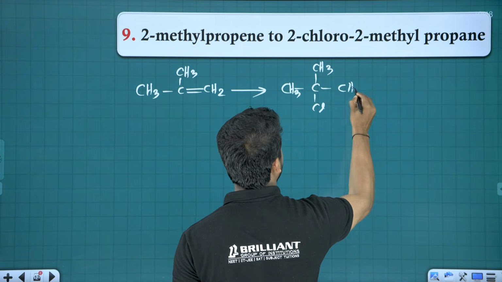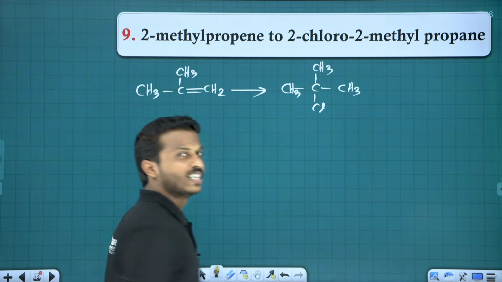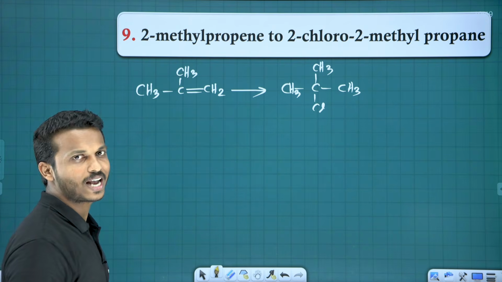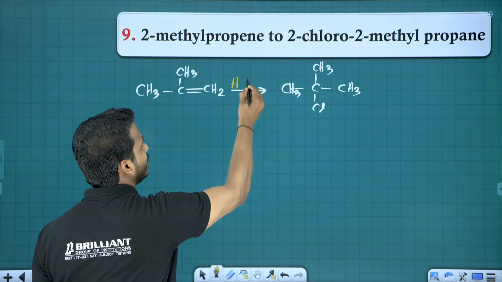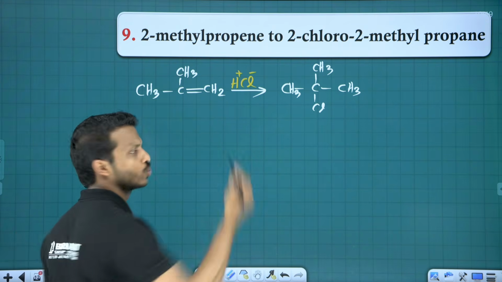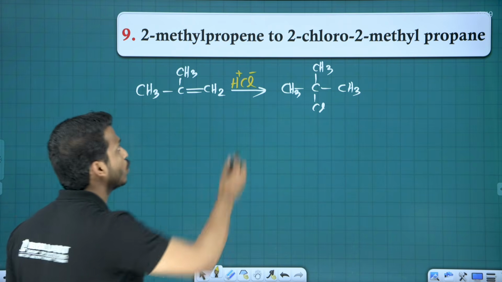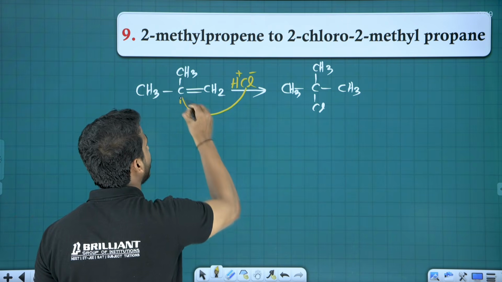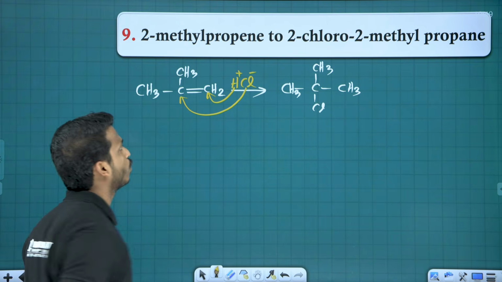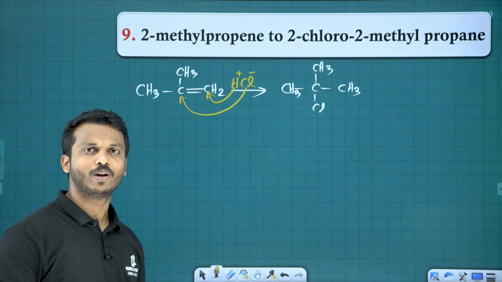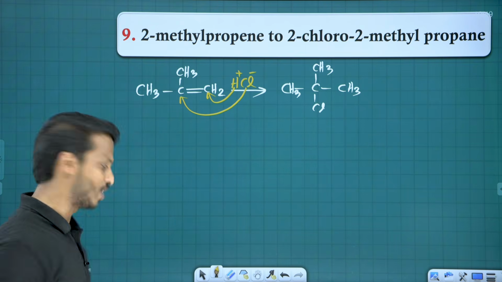How is it possible? Simple reaction, right? Can you say which reaction? That's just to add HCl. Markovnikov's rule. According to Markovnikov's rule, the negative part goes to the carbon with less hydrogen, the positive part goes to the carbon with more hydrogen. You will get that product in just one single step.